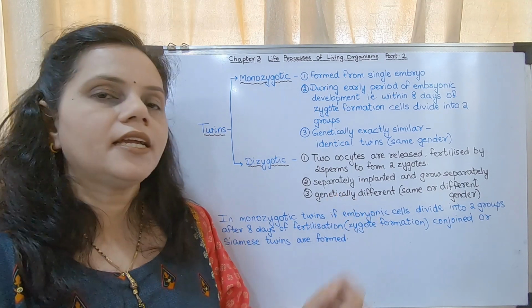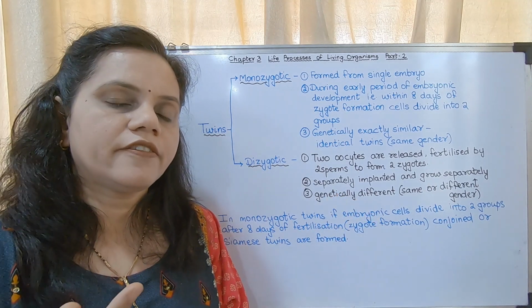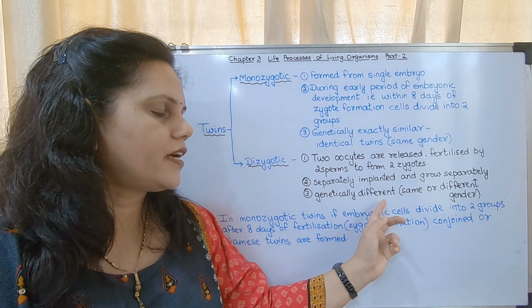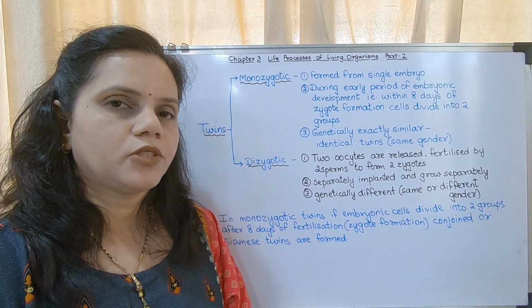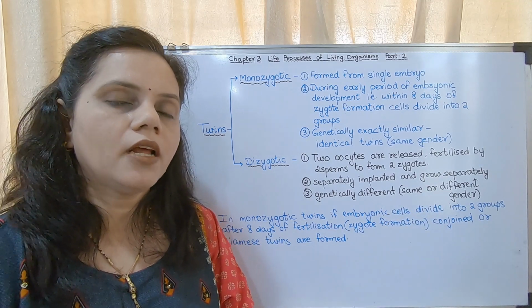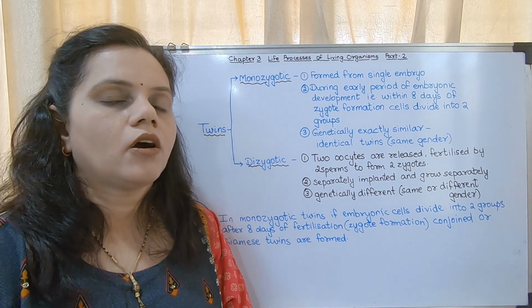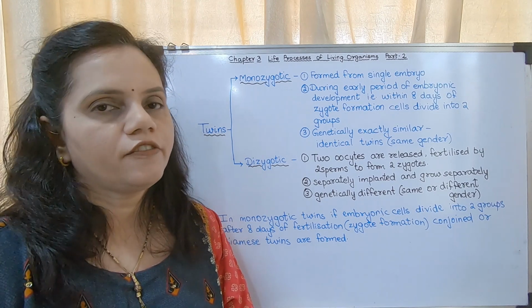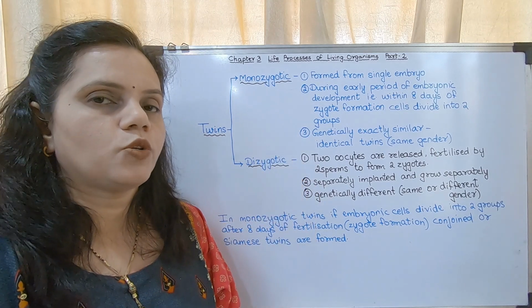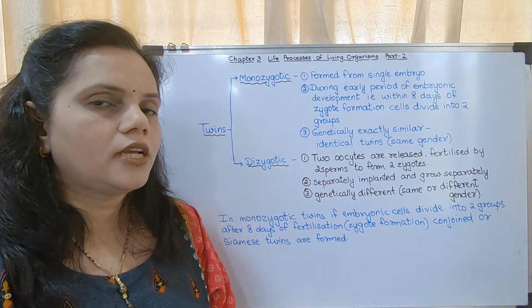They are genetically different because they are 2 different ova and 2 different sperms. They could be of the same gender or different gender: both male, both female, or 1 male and 1 female. So this is about the 2 types of twins, monozygotic and dizygotic.